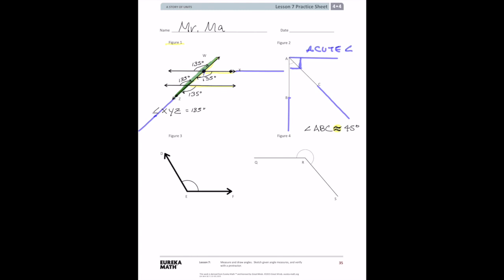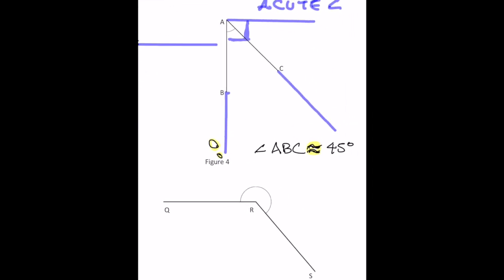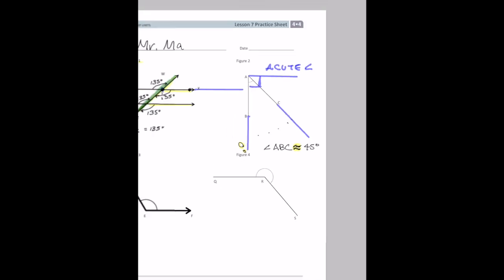So we can go ahead and take that protractor again. I'm going to turn my page sideways, and then I'm going to reference this as my 0 degree here. Okay, and then I'm going to measure from my right to my left this time. So right to left, and I'm going to follow the arc. I'm going to measure where it ends up. So that's 10, 20, 30, 40, and guess what? It's 45 degrees, folks. So we got it.